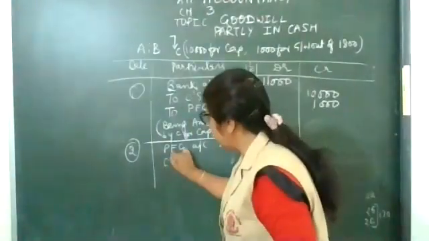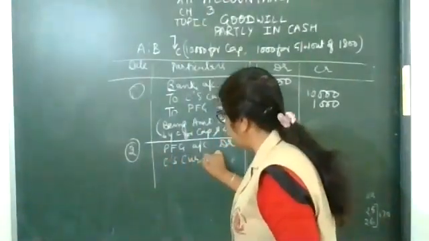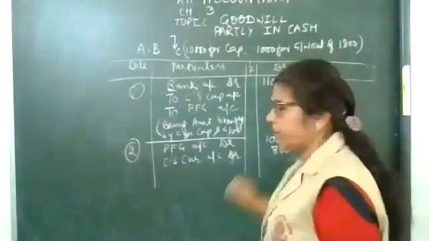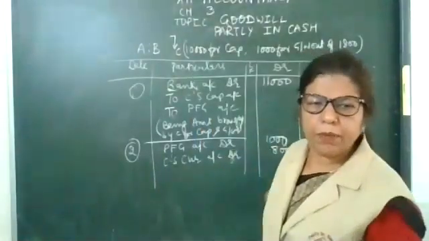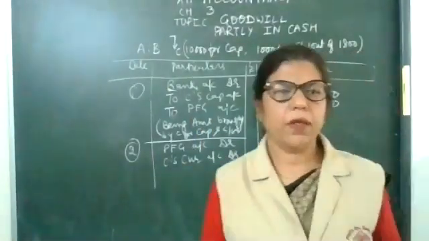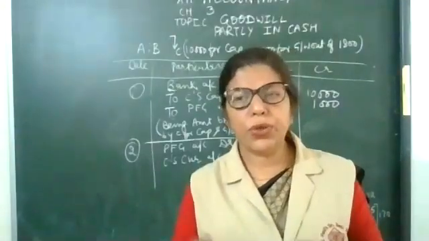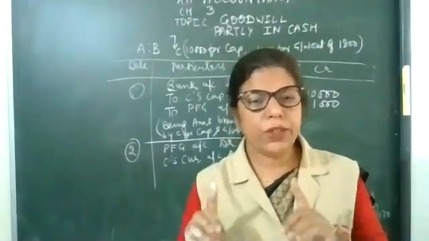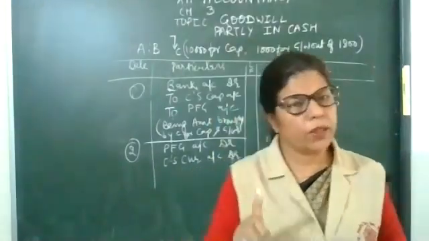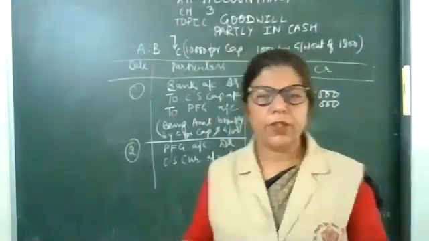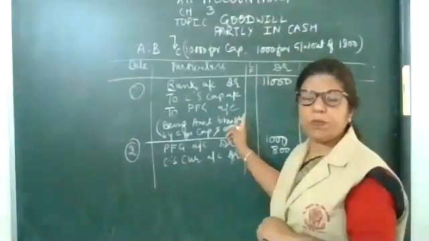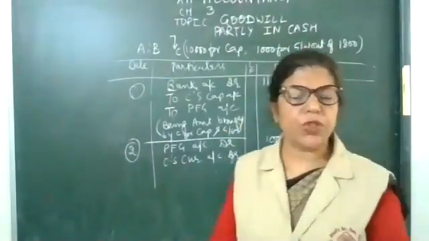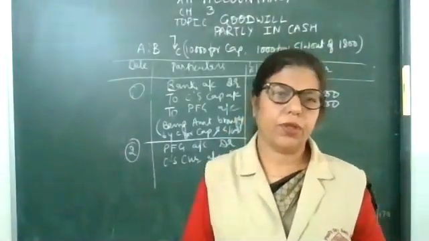Here is current account debit 800. Why? Because total goodwill is 1,800 and the new partner is bringing 1,000 rupees in cash. So in cash means PFG, and 800 rupees should be transferred to current account.